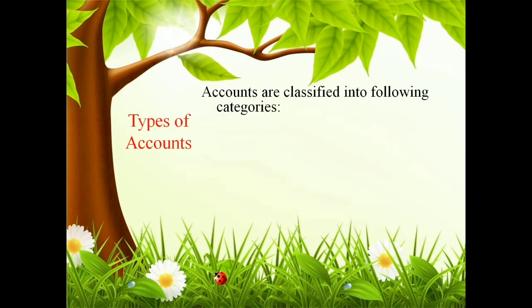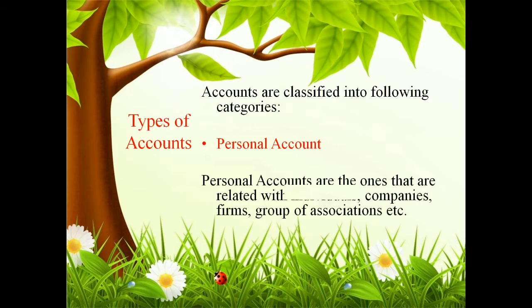Accounts can be classified into some categories, three main categories, and the first one is the personal account. The accounts that are related with individuals, companies, firms, groups of associations, etc. are called personal accounts.